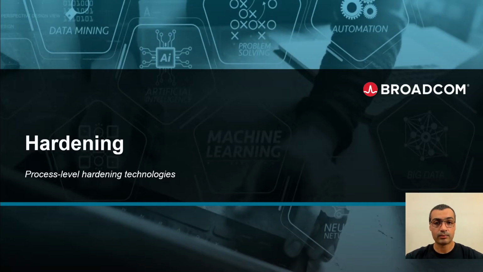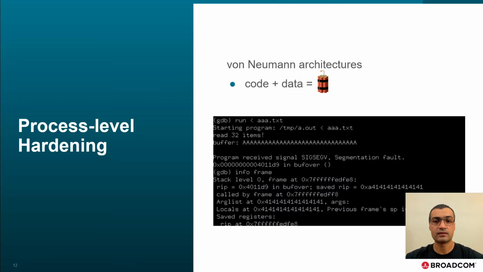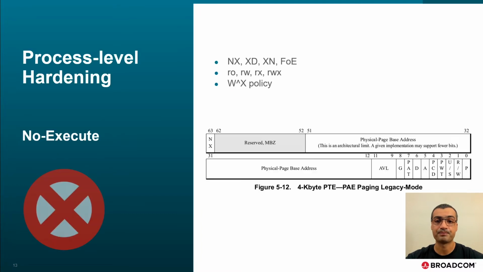Now let's go back and look at the process itself. The success of von Neumann architectures in the last century is attributed in great part to its amazing simplicity. Simple design, simple rules, simple circuits. That also brings simple problems and some not so simple problems too. Having code and data in the same memory makes it easy to start executing unwanted things as a result of data corruption. Let's quickly go over some of the exploit mitigations that apply at process level.